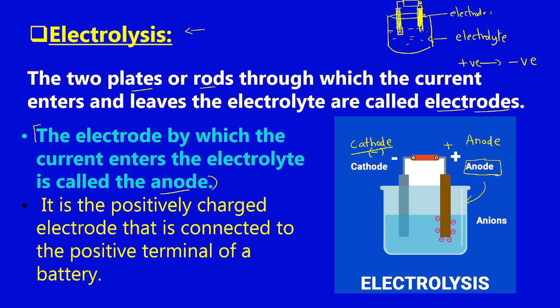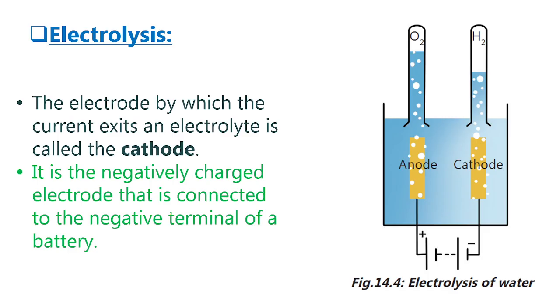So the positively charged electrode that is connected to the positive terminal of the battery, as I already told you, is the positively charged electrode. Okay, so now let us understand the components of this electrolysis process in detail. As I already told you, the current will enter into this electrolyte through the positive terminal.